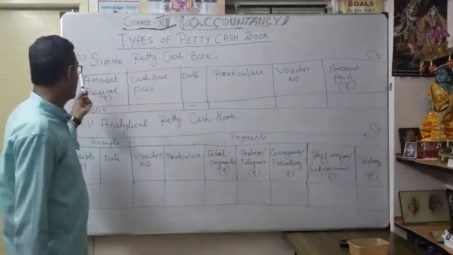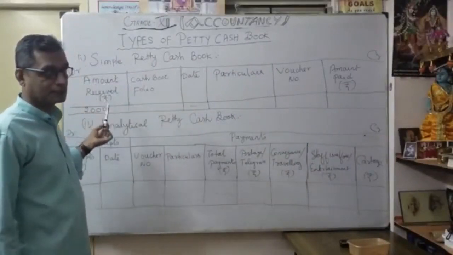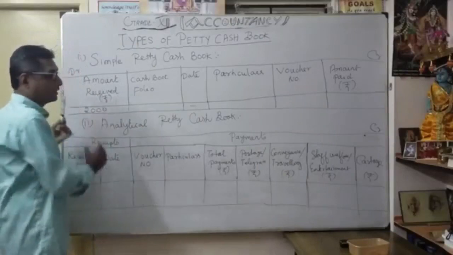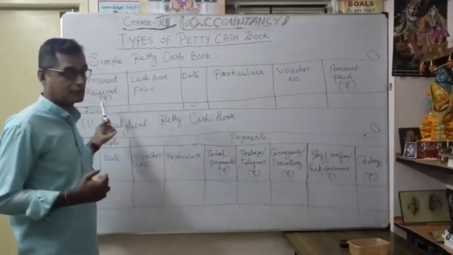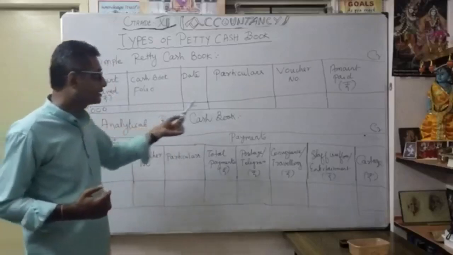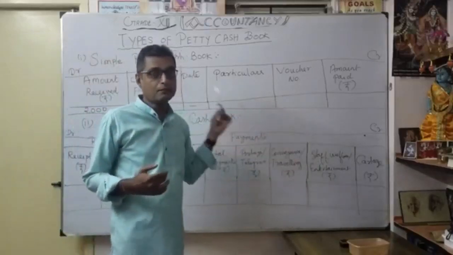It has two sides, debit and credit. On the debit side, the amount received, how much was received. Here you have to mention the journal entry: petty cash book account debit to cash account. This side is the payment side. At the end of the month, you have to arrive at the balance.